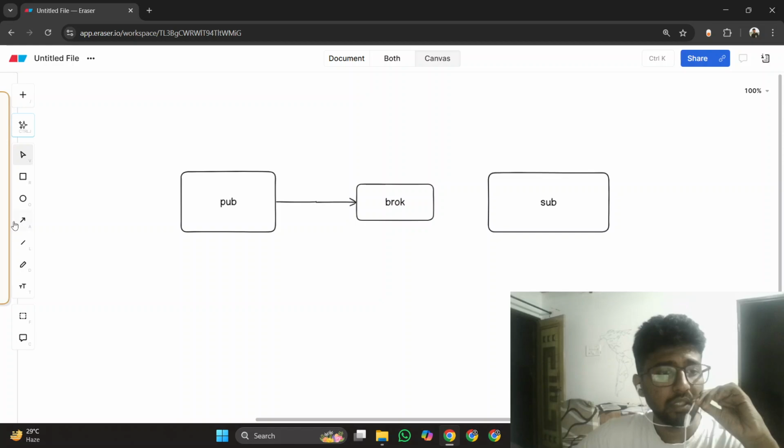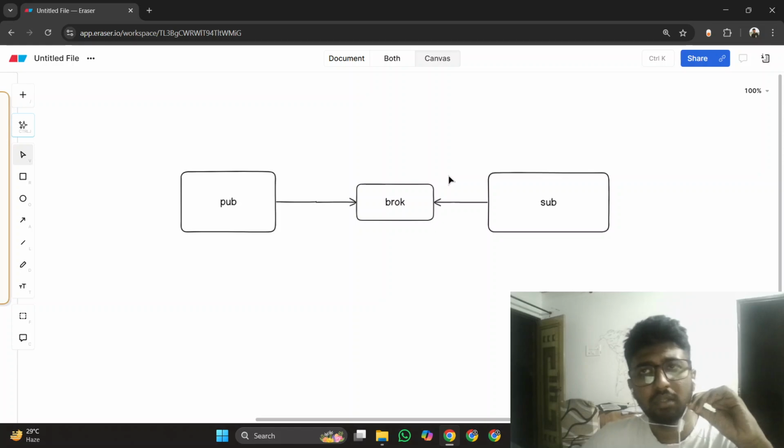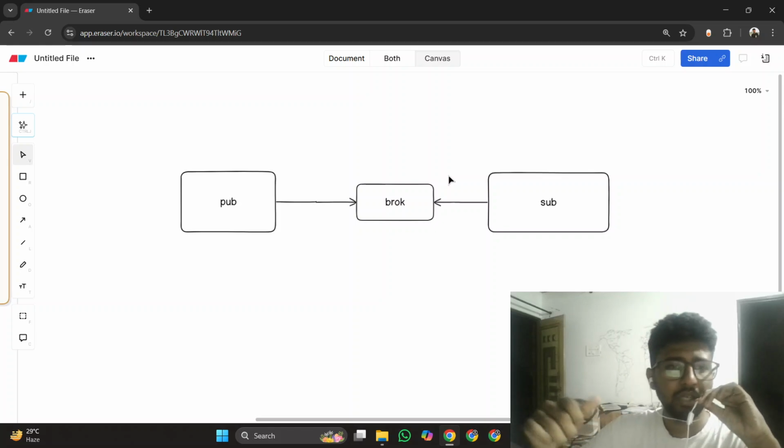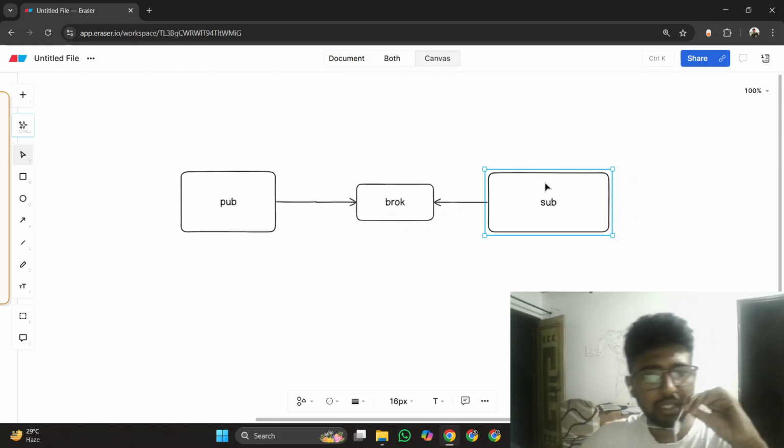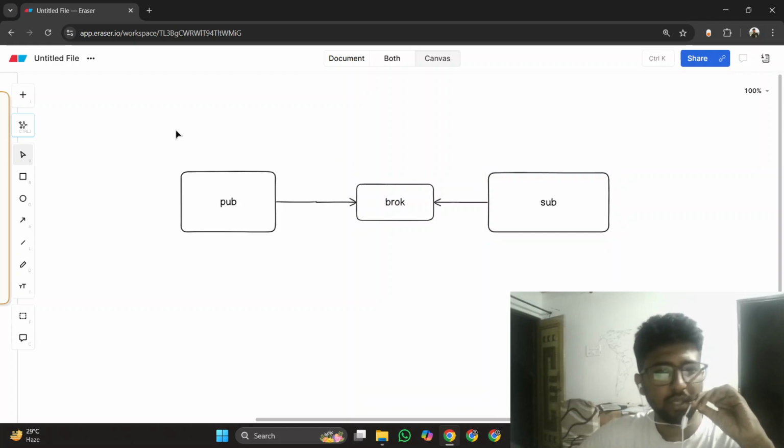Then the subscriber subscribes to that queue, and there are multiple subscribers subscribing to multiple queues, but the subscriber which subscribes to that particular queue will receive that task or event and trigger something or process something that is defined in it, right? In this way this whole architecture works.